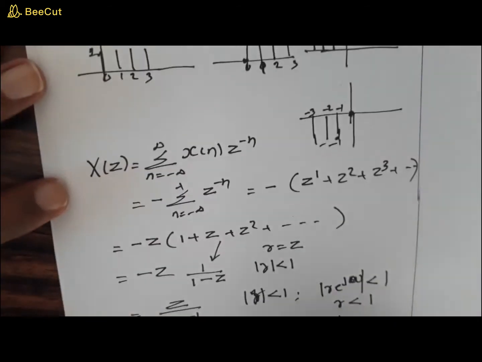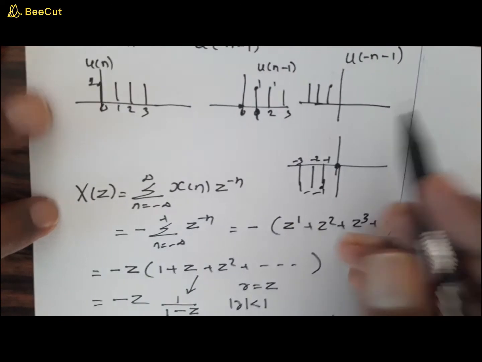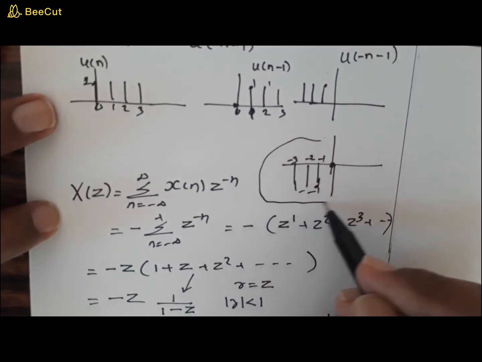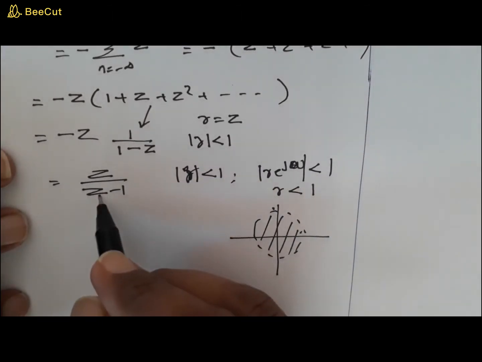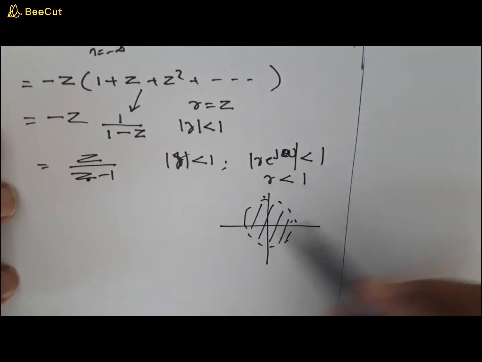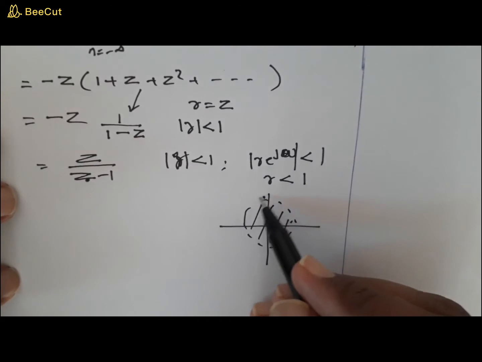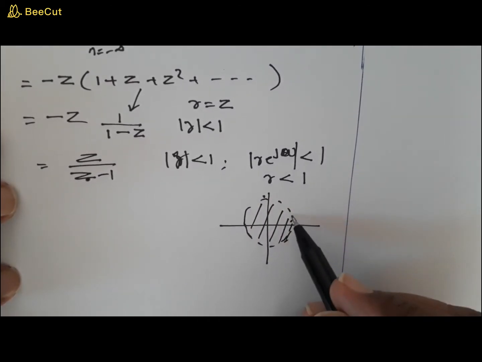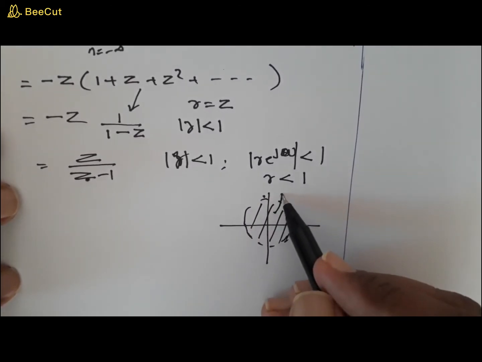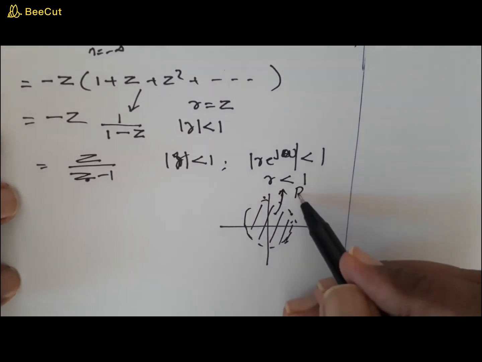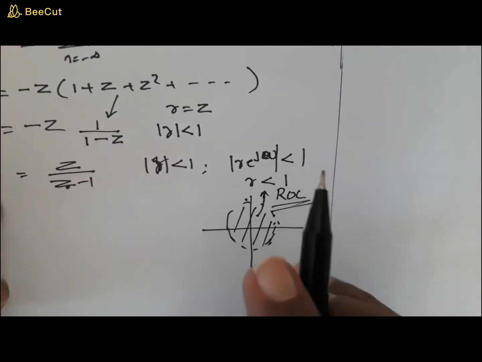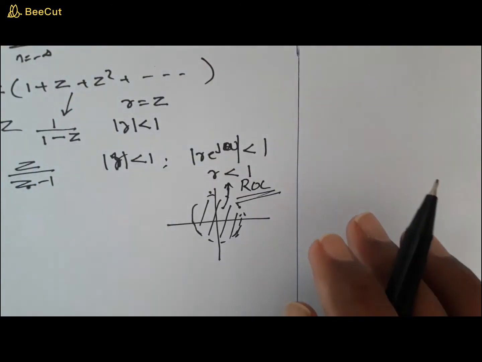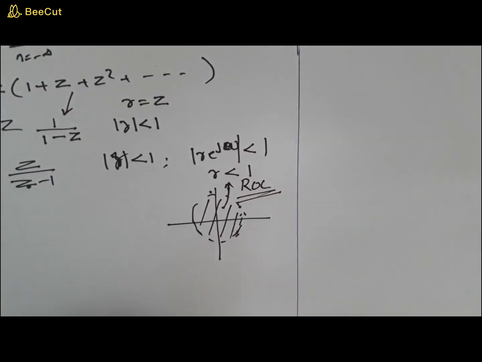So this signal, minus u of minus n minus 1, has X of z equal to z by z minus 1, not outside the circle, but only in the region inside this unit circle. This is called the ROC of this signal. So I again repeat, ROC is very important when you find out the z transform. It has to be specified.